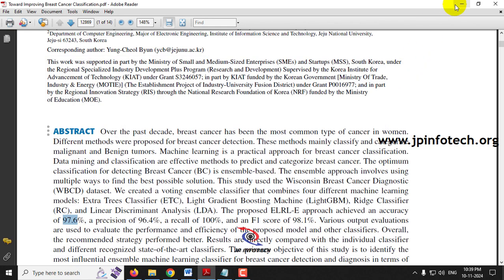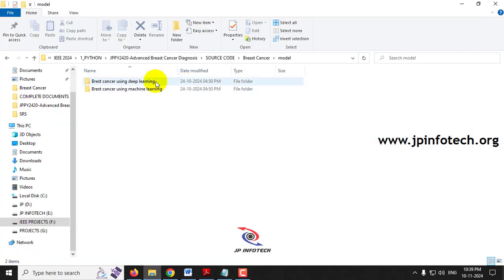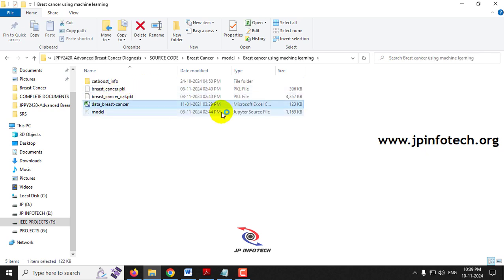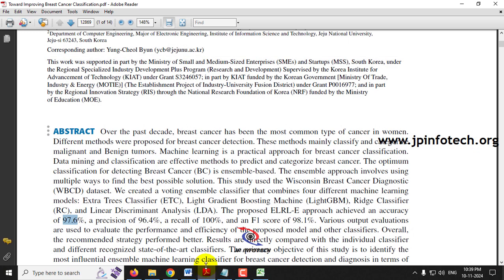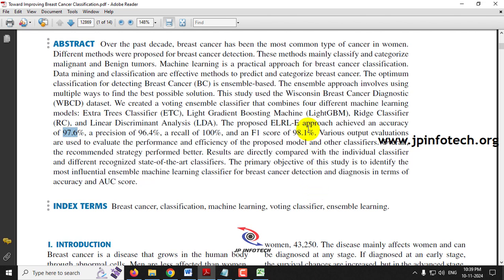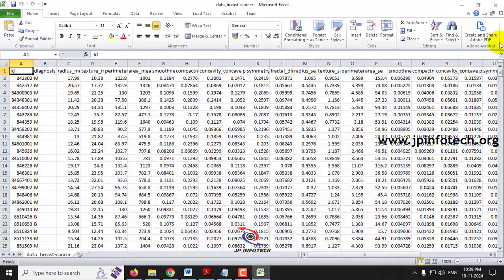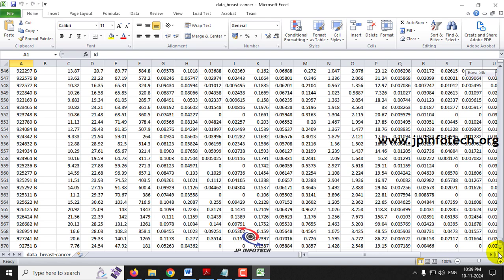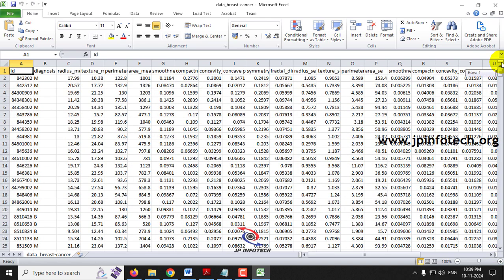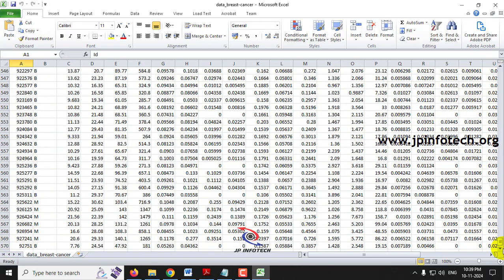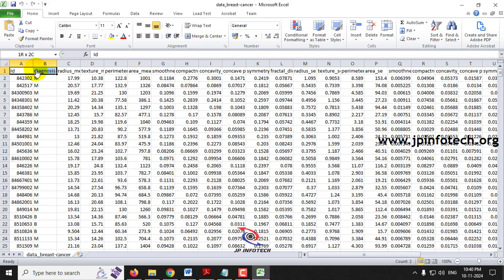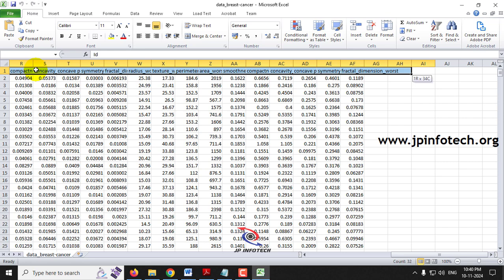Now let us see about the dataset part. For the machine learning part, we are going to use the dataset as mentioned in the base paper, the WBCD dataset, that is the Wisconsin Breast Cancer Diagnosis dataset. Sorry, it contains 569 dataset records, and the features part contains around 32 features. So there are 32 features they are using.